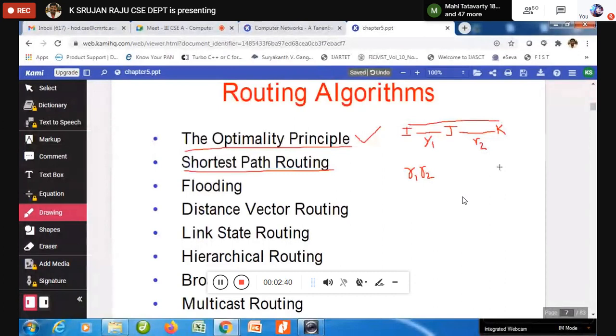Now, if there exists a better route than R2, say some X, then what your optimality principle is going to say is this X needs to be concatenated to R1 instead of R2, if X is the better route than R2. Okay, so this is the optimality principle. Everybody has understood the optimality principle?